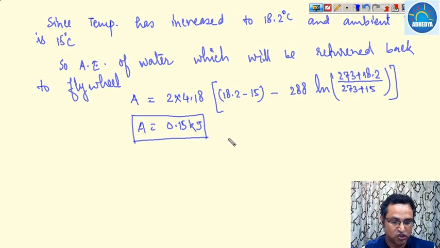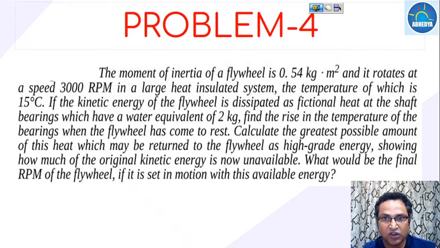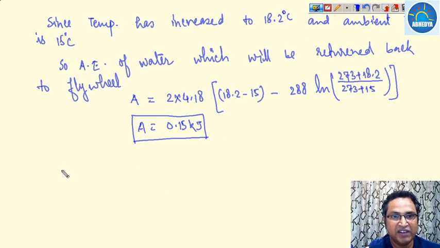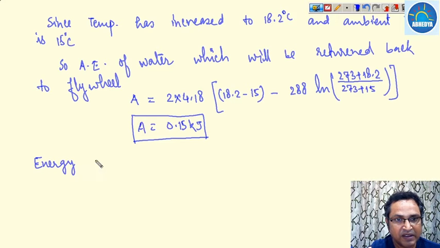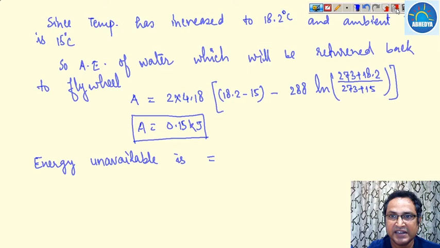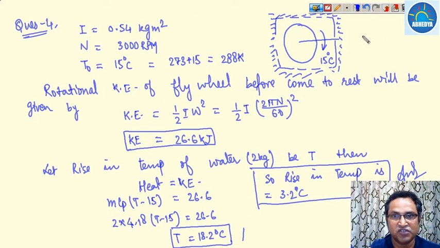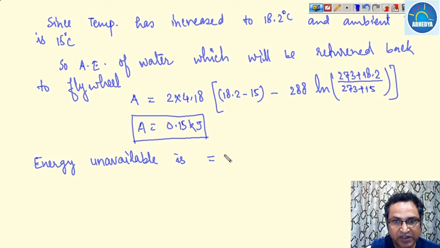Okay, so how much of the original kinetic energy is now unavailable? The total unavailable energy is equal to the total initial kinetic energy, which we have calculated as 26.6, minus 0.15.